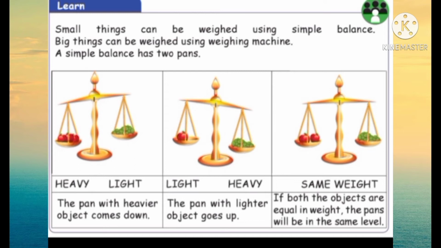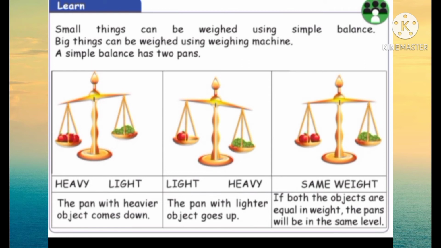The pan with the heavier object comes down. Next, the pan with the lighter object goes up. If both the objects are equal in weight, the pans will be at the same level.